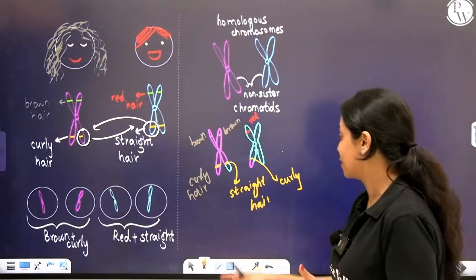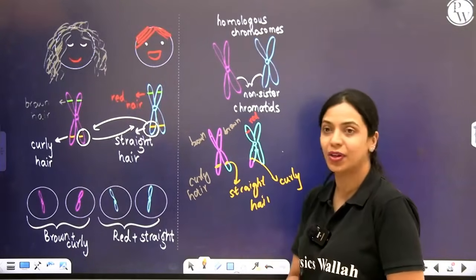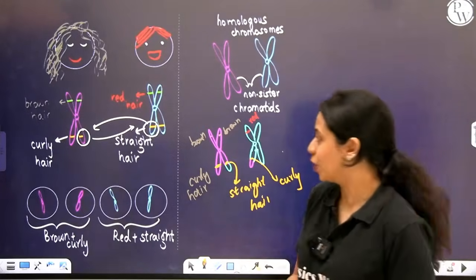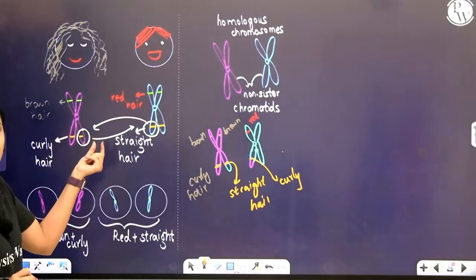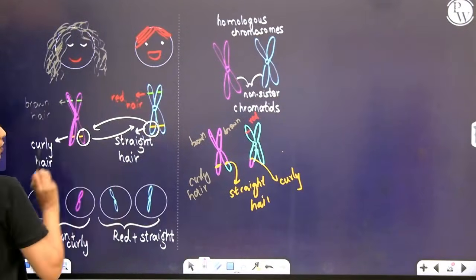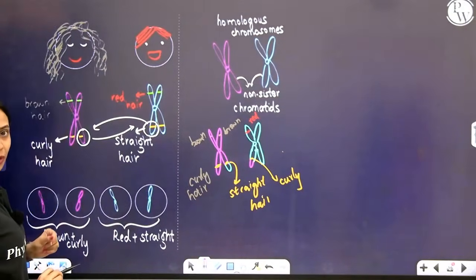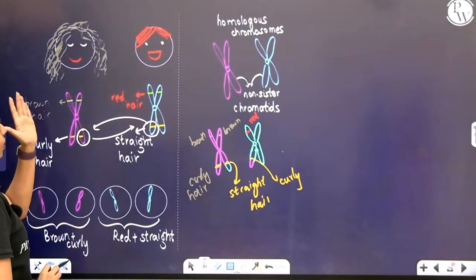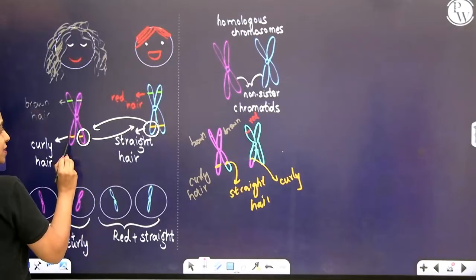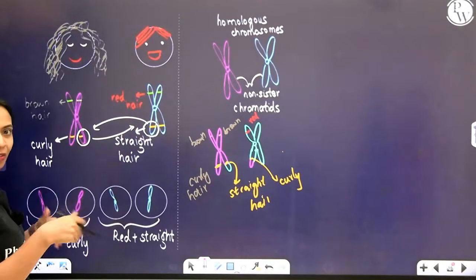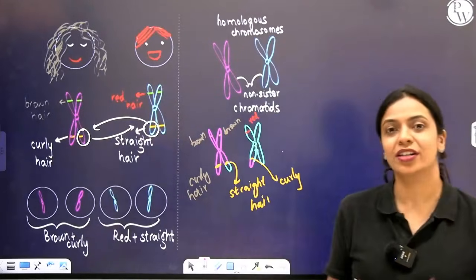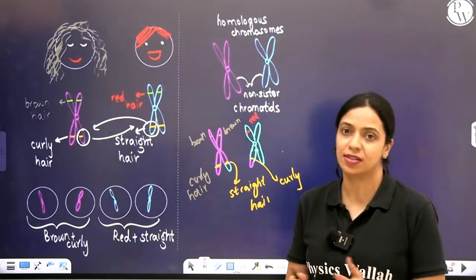Why should there be exchange between non-sister chromatids? What will happen if there is exchange between sister chromatids? There won't be any change at all, because sister chromatids are identical copies of each other. Initially, there was just this one copy, right? Now, during S phase, an identical copy, exact replica was made. So, whatever is here is here. Even if there is exchange, there will be nothing changed because they both themselves are the same, right? Therefore, it is pointless for exchange to happen between sister chromatids.